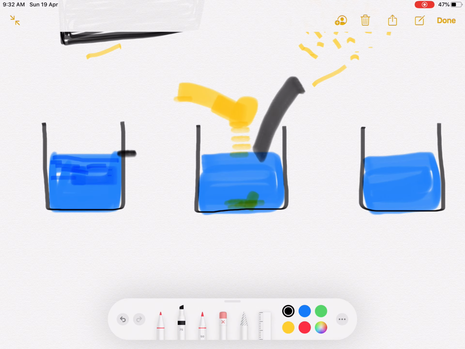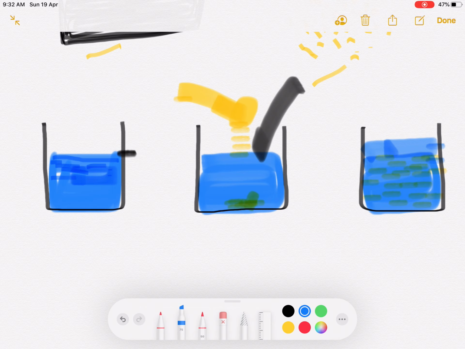All the salt particles will mix in the water. Does the water level increase? Now what happened? What do you think, where does the salt disappear? And what happened to the level of water?